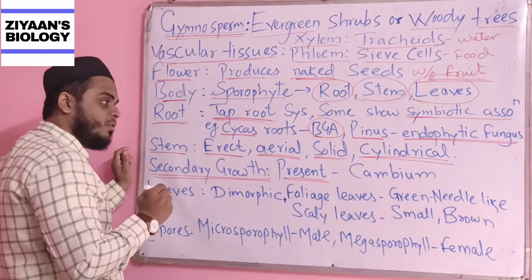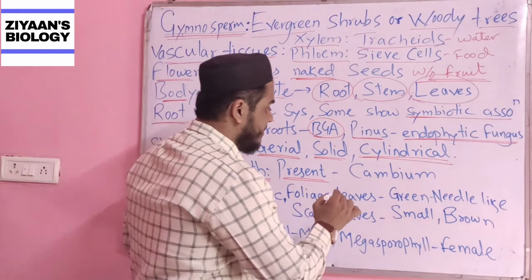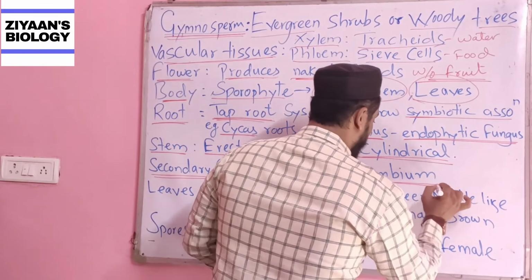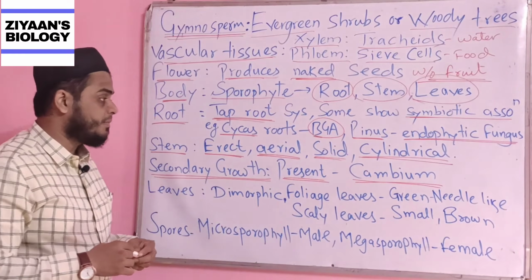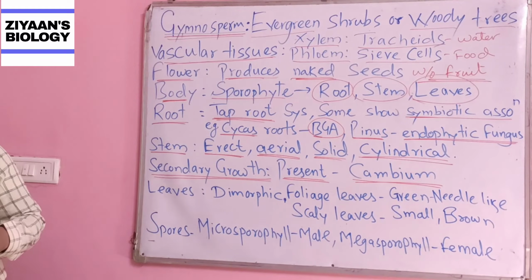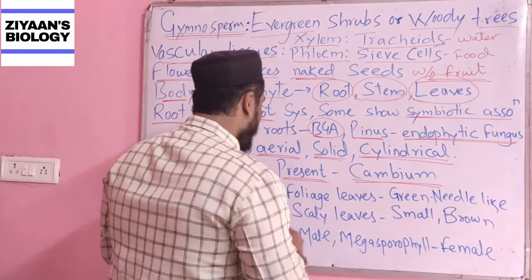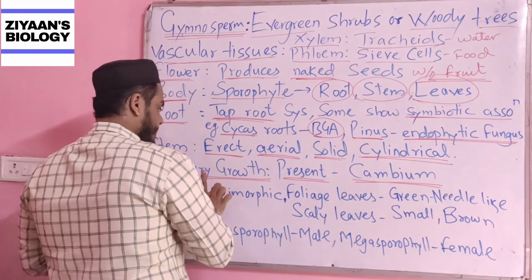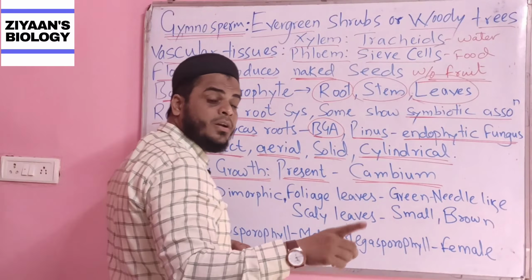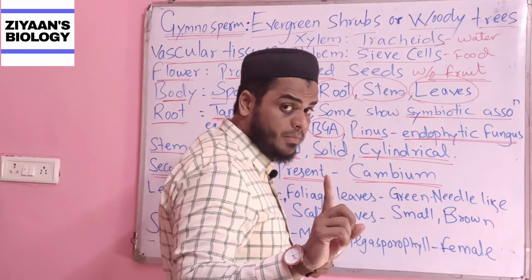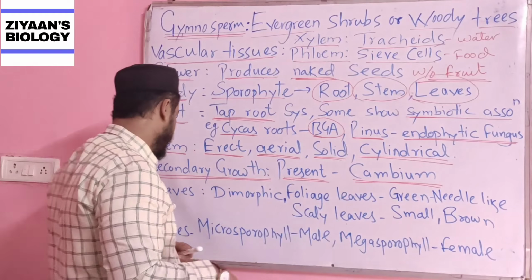The secondary growth is present because of the presence of a special tissue called cambium. Because of the presence of the cambium, that is present. Okay. If the cambium is present, the plant will show secondary growth. If the cambium is absent, the plant will never show secondary growth.